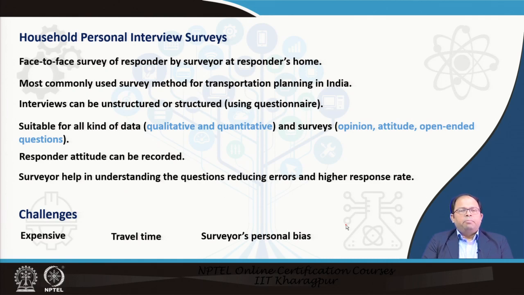But challenges, as you can understand, when we send a surveyor to a person's household, it takes a lot of time, so it is expensive. Also traveling from one household to another household takes a lot of time, so travel time is involved. And then of course, because a surveyor is an individual, there is certain bias that comes because of him conducting the survey. So a person may be talking or focusing on certain things, and this is called surveyor's bias, personal bias.